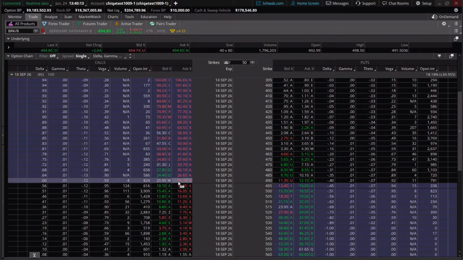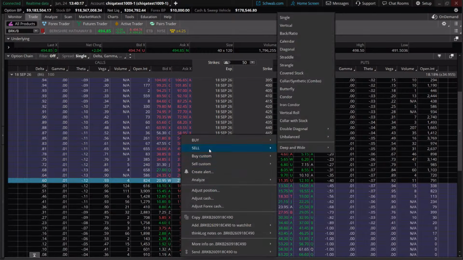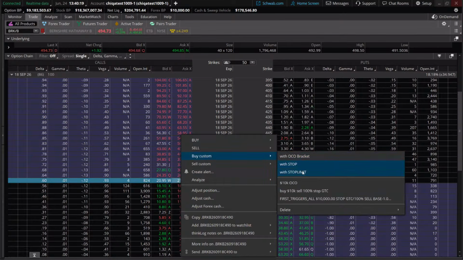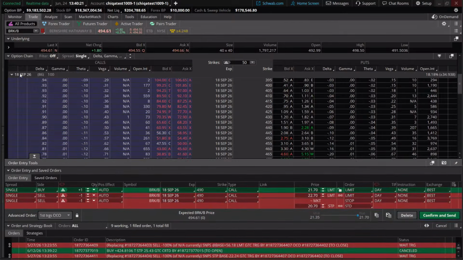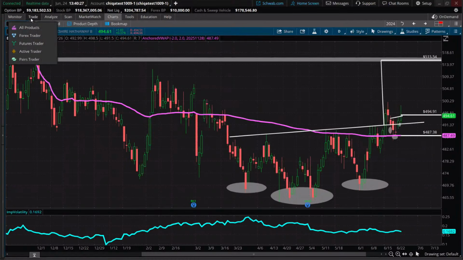And so what we're going to do, we are going to right click on this order. We are going to buy custom with OCO bracket. Okay. We already talked about how our profit target is going to be 515. Okay.